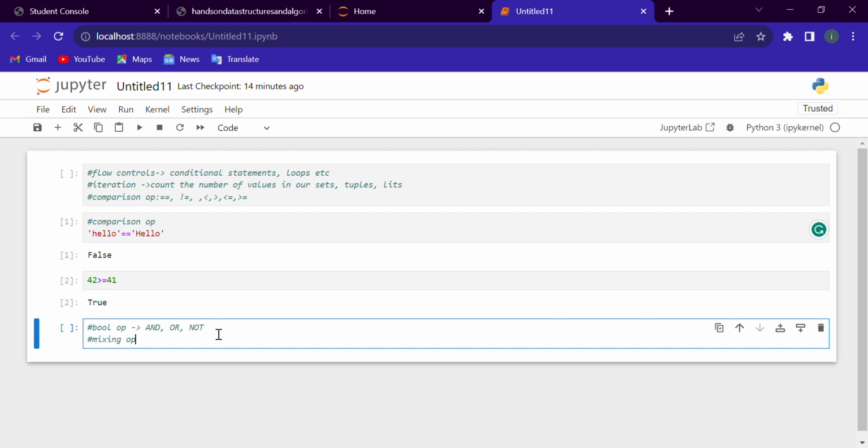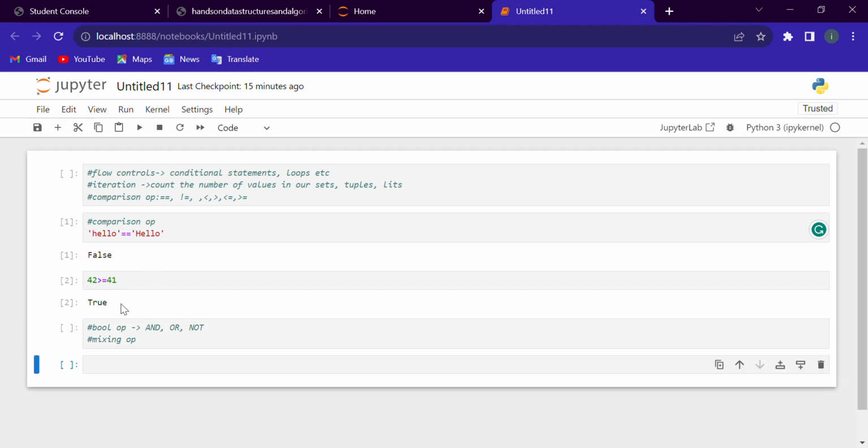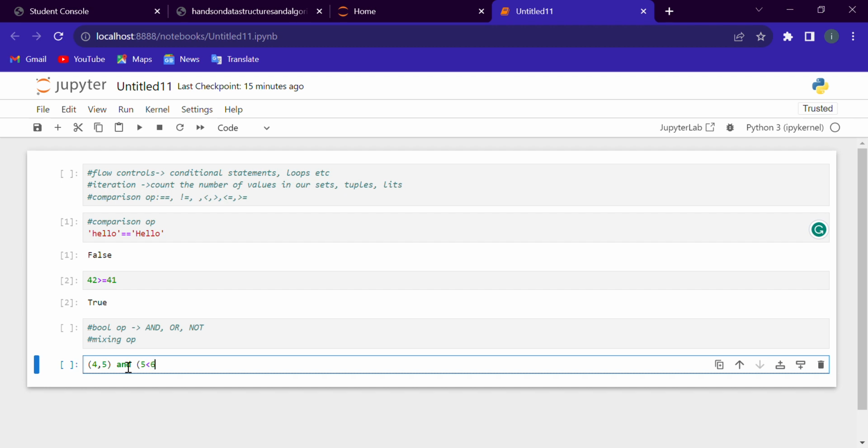There is another operator usage, mixing operators. It means that there can be multiple operators used in a statement, like greater than or equal to, and, or. An example of mixing operators: here, 4 is less than 5 and 5 is less than 6.